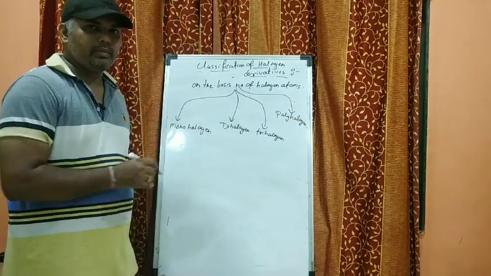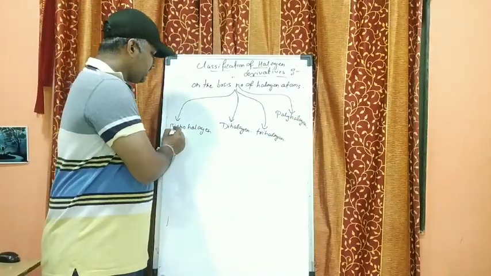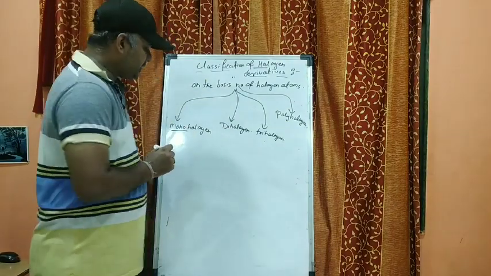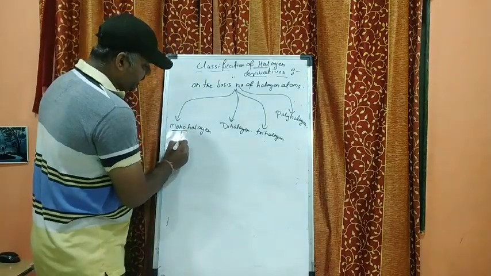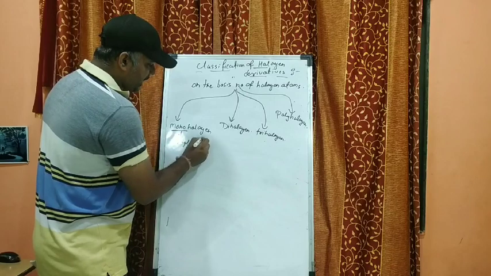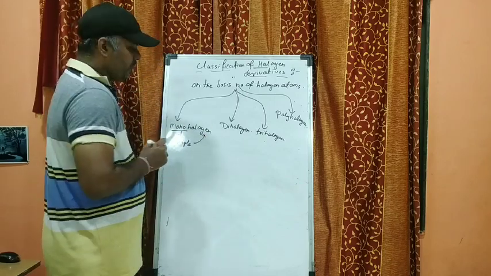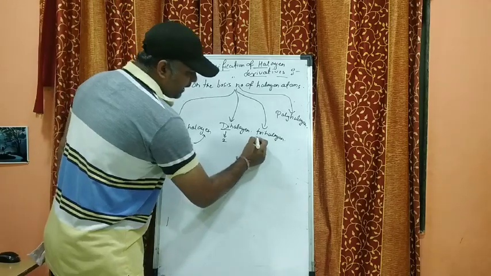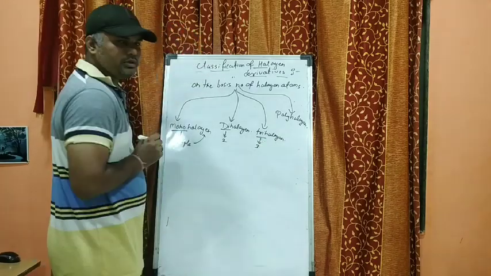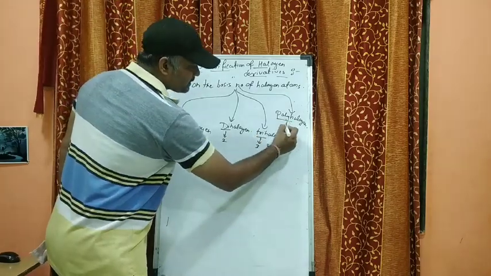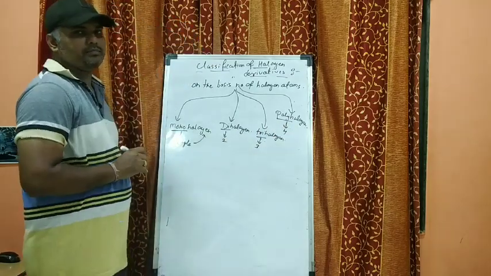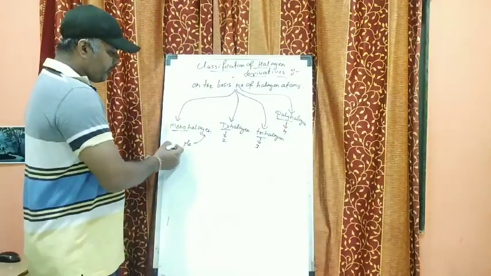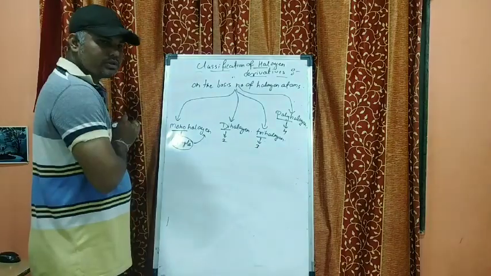Are you understanding, my dear students? See, this is mono. Mono means containing a single halogen atom. Di means containing two halogen atoms. Tri means containing three halogen atoms. Poly means containing four halogen atoms. So here we are going to replace by only one single halogen atom.